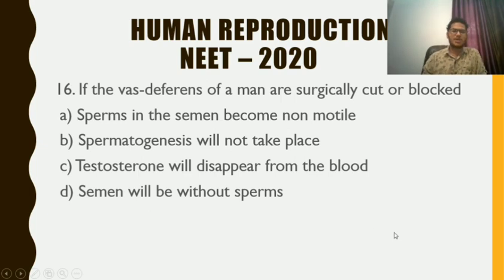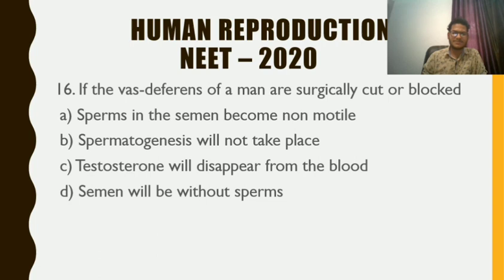Option A, sperms in the semen become non-motile. Sperm will not come, so what about non-motile? Sperm is plucked in the scrotal sac. It will not come to the abdominal cavity because the vas deferens is cut surgically. Option B, spermatogenesis will not take place. Spermatogenesis will take place because it occurs in the testis.